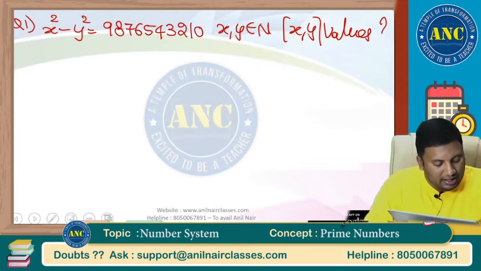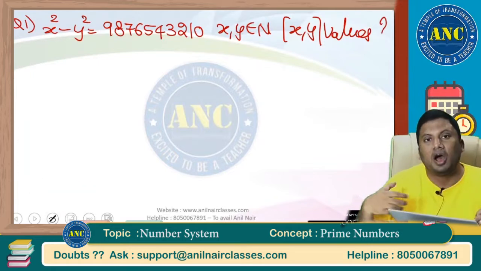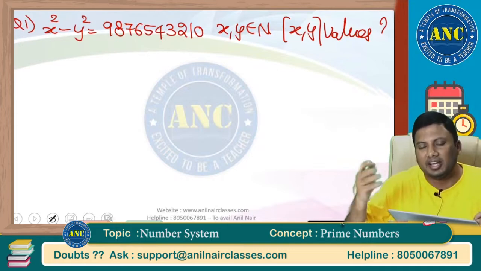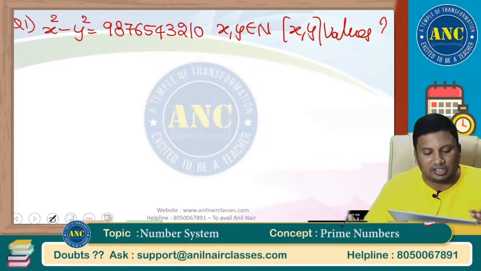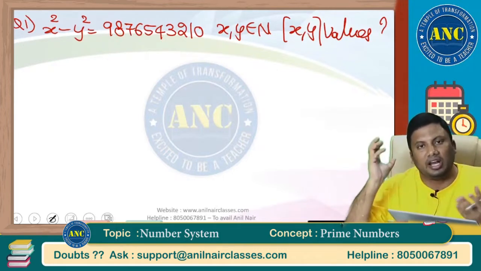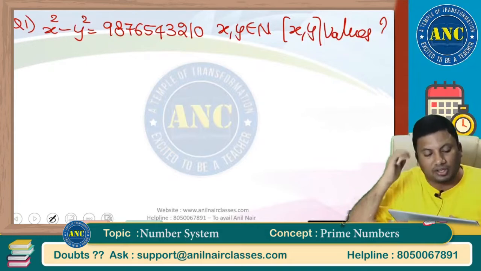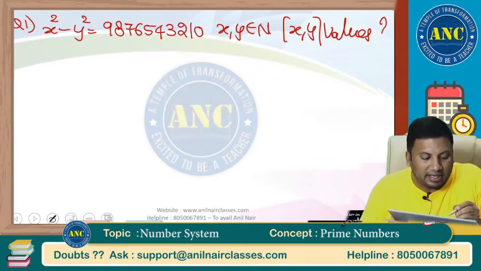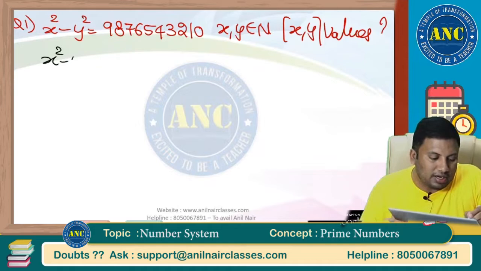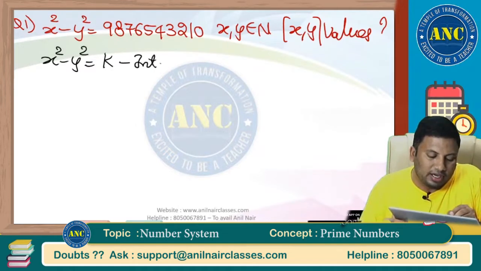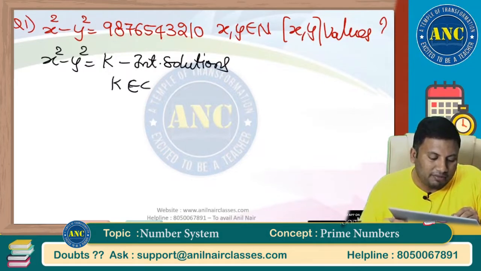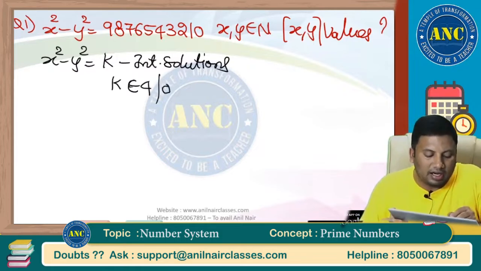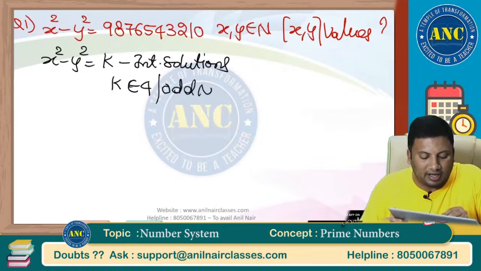There is a great difference between an author taking a class and a tutor taking a class. Here, I will change the question accordingly, depending upon the doubt the student might get. The right hand side should be x square minus y square equivalent to k. This will have integral solutions only if k is divisible by 4, or an odd number. It seems to be an even number.